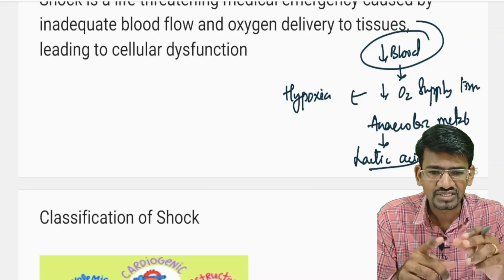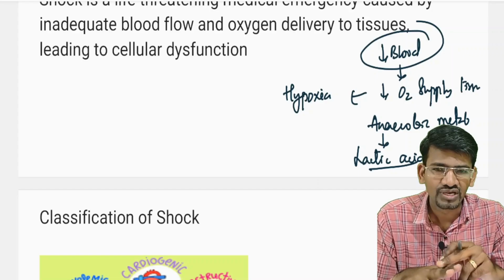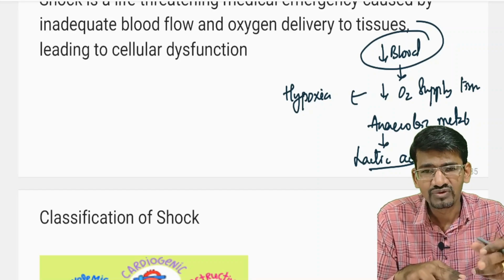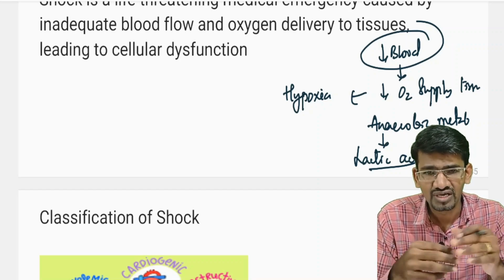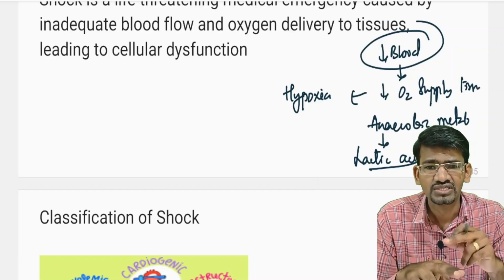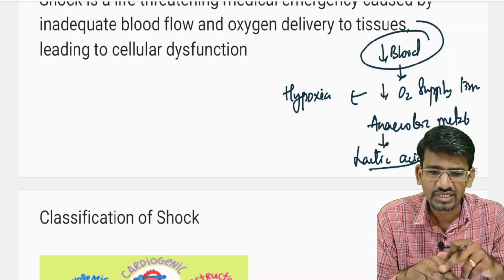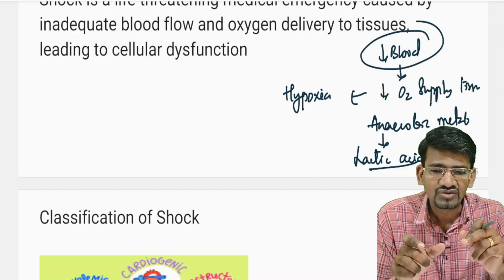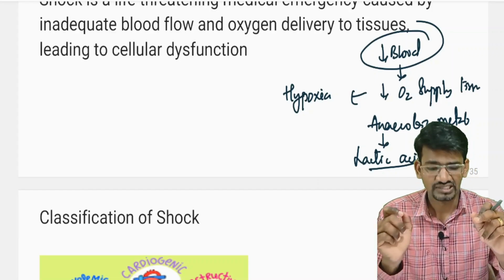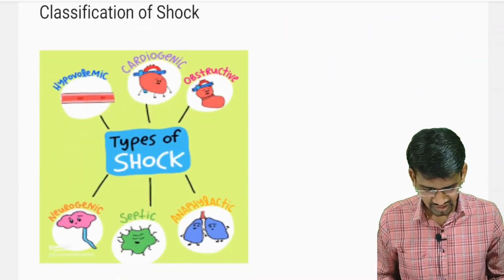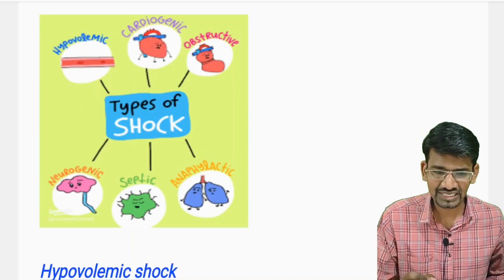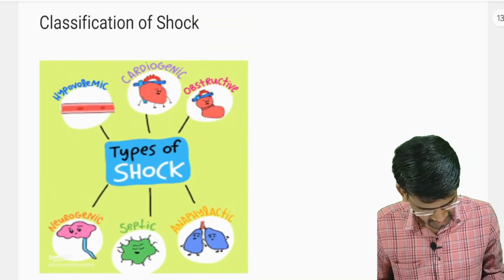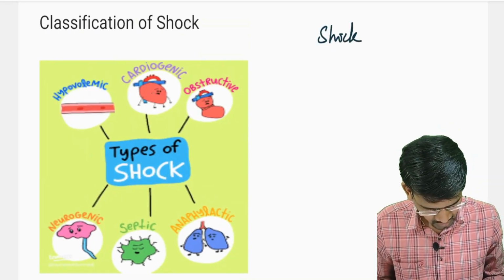The major two things you have to remember in shock are decreased blood supply, or decreased tissue perfusion, meaning the blood supply to the tissues has been reduced, and decreased oxygen to the tissues leading to cellular dysfunction. Then it is called shock. Based on this, we classify shock into two major categories.